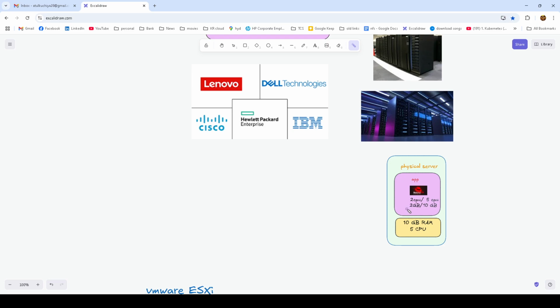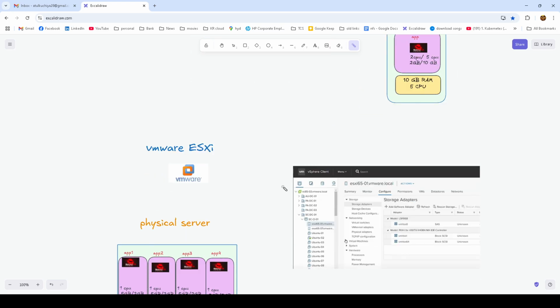In the same scenario, suppose our application needs 2 GB to run, but 10 GB is available. So here we can say 8 GB is wastage, which is not a very good way of doing the same kind of task. These are the drawbacks, which is why physical servers are not used directly nowadays.